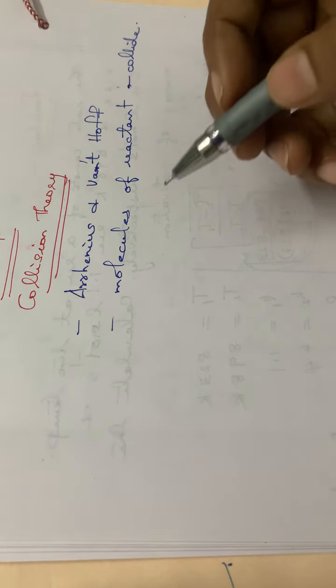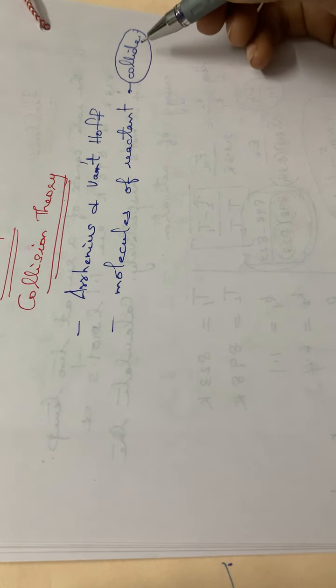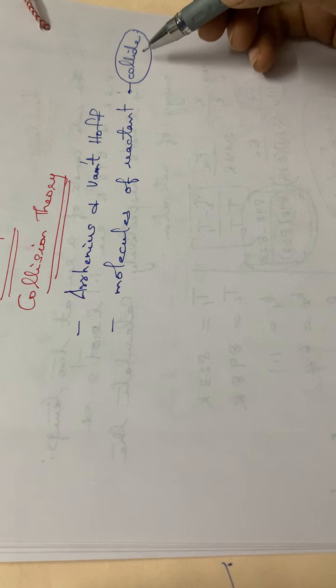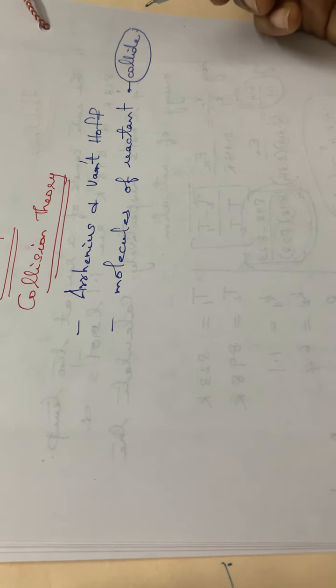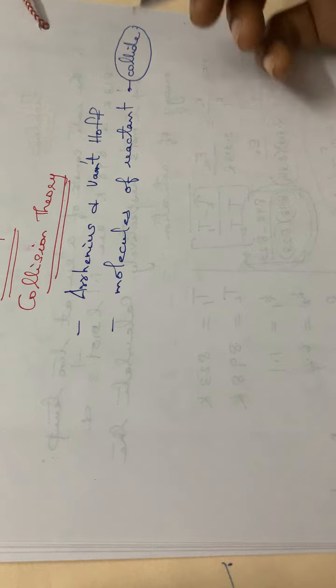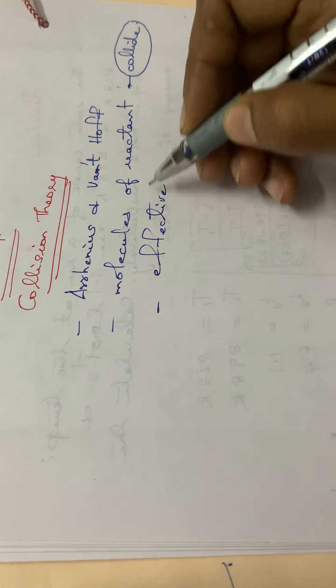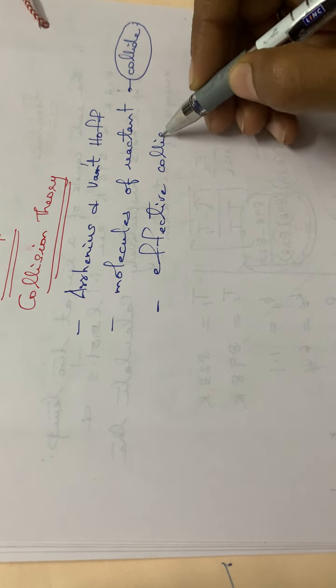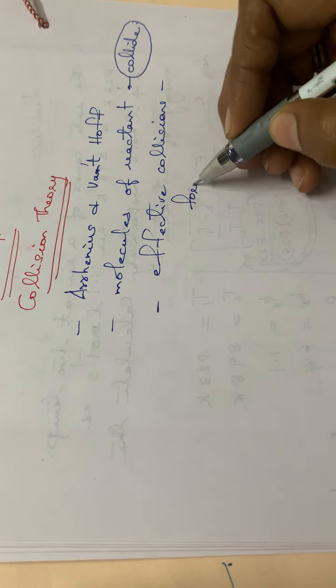It is not just sufficient for the molecules to collide with each other. Sometimes these collisions may be effective and sometimes they might not be effective. So two types of collisions will be there, effective and ineffective collisions. Only effective collisions will lead to the formation of products.